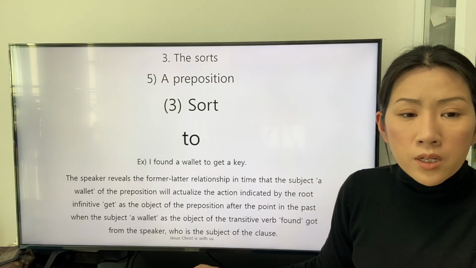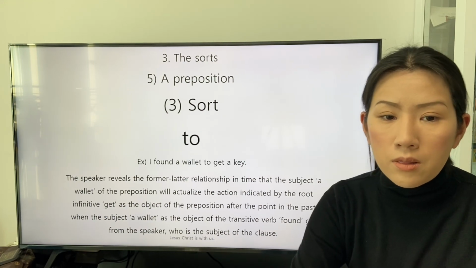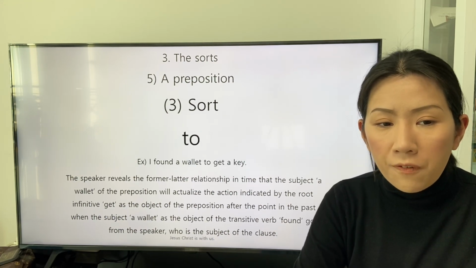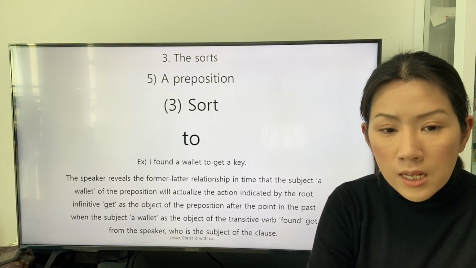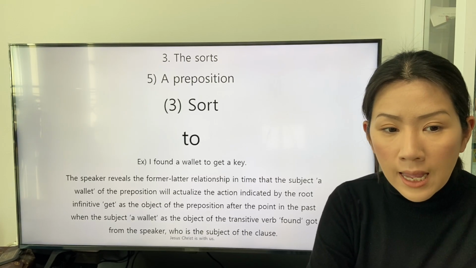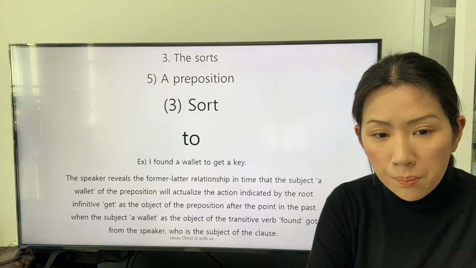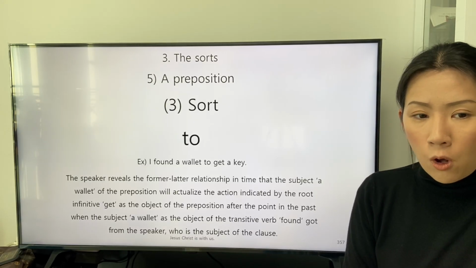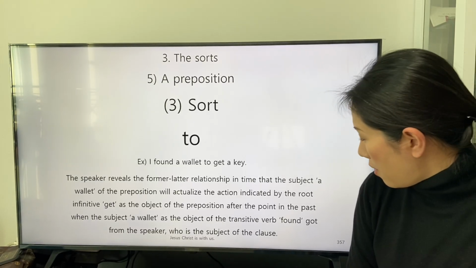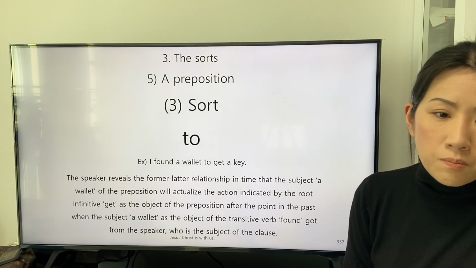The speaker reveals the former-latter relationship in time that the subject, a wallet, of the preposition will actualize the action indicated by the root infinitive get as the object of the preposition after the point in the past when the subject, a wallet, as the object of the transitive verb found, got from the speaker, who is the subject of the clause.